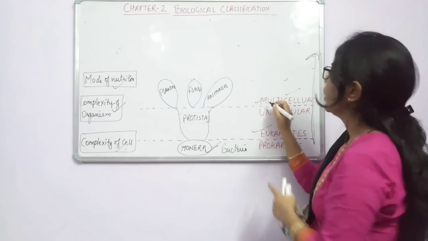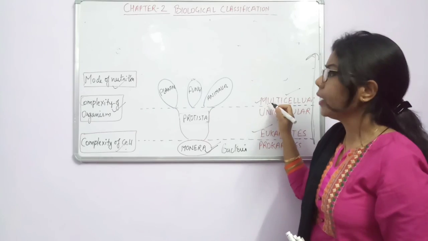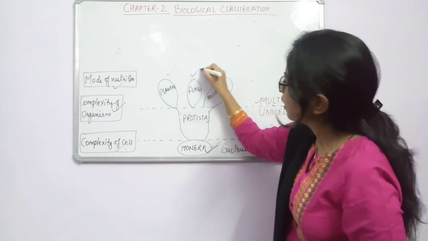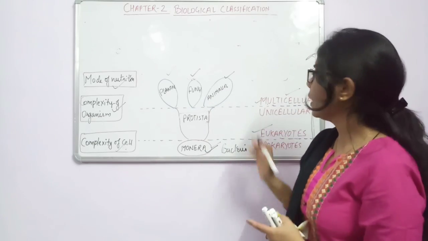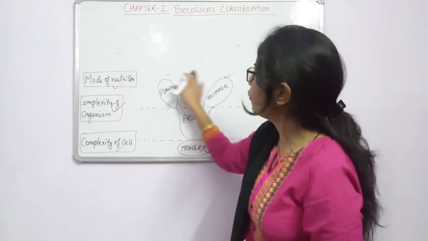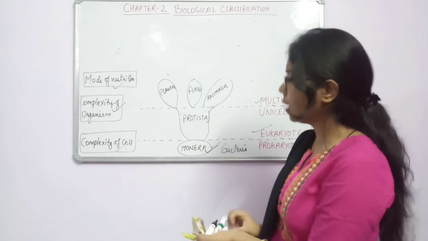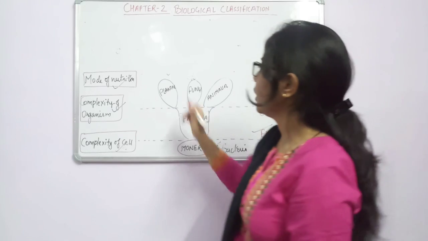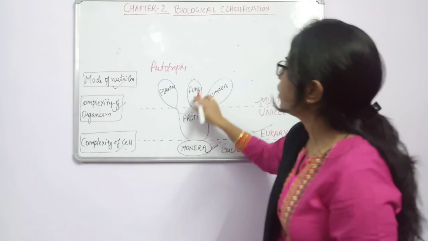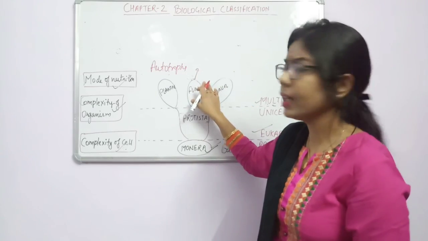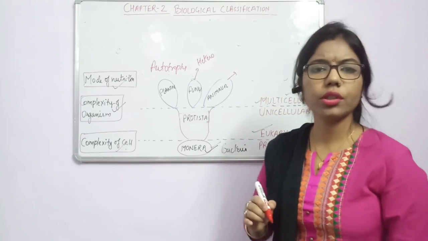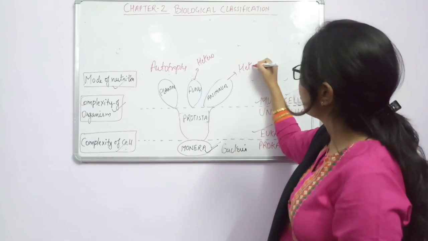The kingdoms which will come here will be multicellular. The body or the organism gets more complex. If you compare all these kingdoms, Plantae, Fungi, Animalia, they are examples of multicellular organisms. And what will be the mode of nutrition here? In the case of plants, we all know they are autotrophs. Now in the case of fungi, they are heterotrophs. If you compare the mode of nutrition of the Animalia kingdom, it is also heterotrophic.